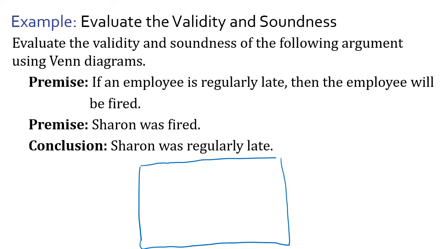If I were trying to draw these two sets, employees that are late and employees that are fired, let's make fired that big circle. This means the employees that are regularly late are always fired. That's what we're getting from that first premise. So the set of people that are regularly late are going to be in that set of people that get fired. We know that Sharon got fired.